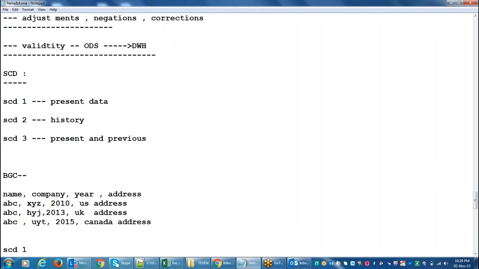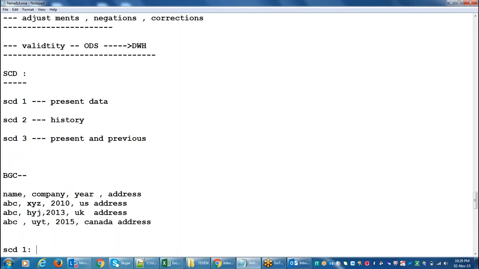And the same example, when we need only present data, any example for this, Asma? Suppose you order anything online, they will ask your communication address, right? So they need only one address. They will not bother about where you stayed in the previous year. They don't want your previous address. What they require is only your communication address to deliver that particular product.